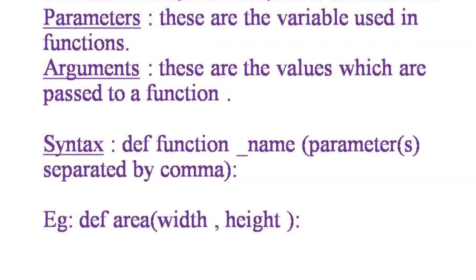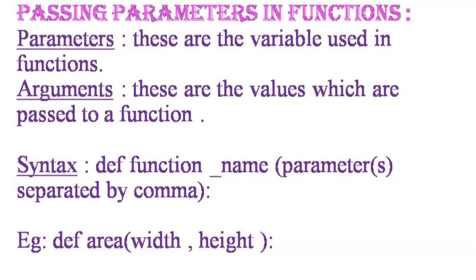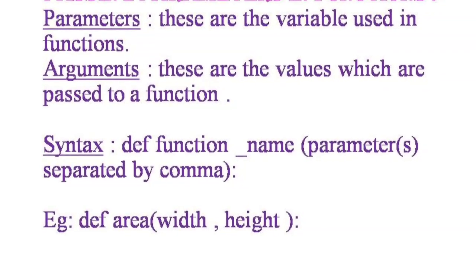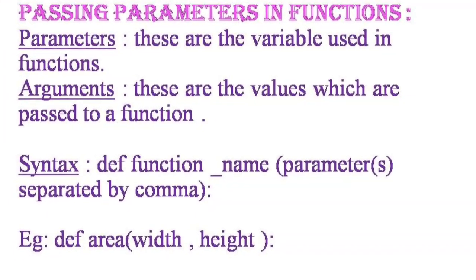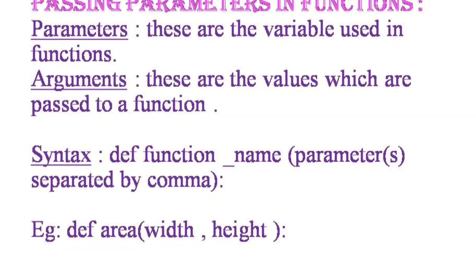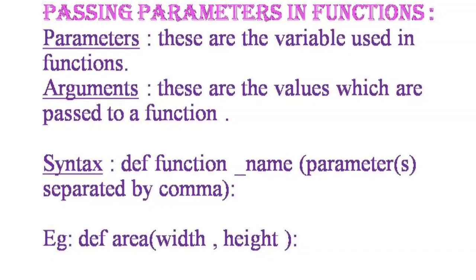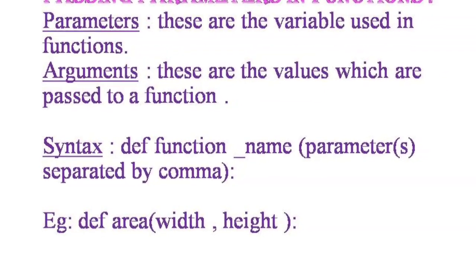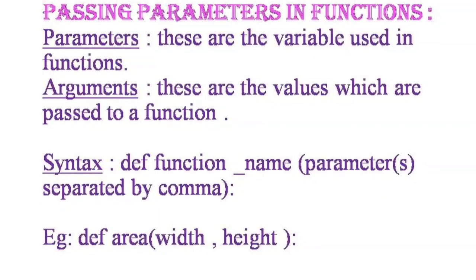Passing parameter in a function. First we will see what is a parameter. These are variables used in a function. Arguments are the values which are passed to a function. Now this is the syntax for passing parameters: def function name, parameters separated by comma. Now see this example. Def area is the name of the function and it has two parameters, width and height.